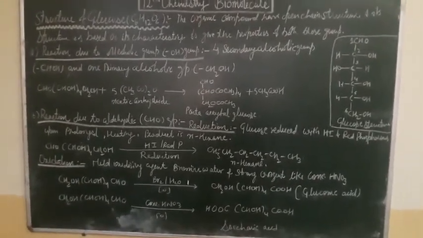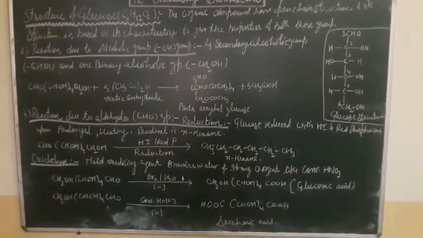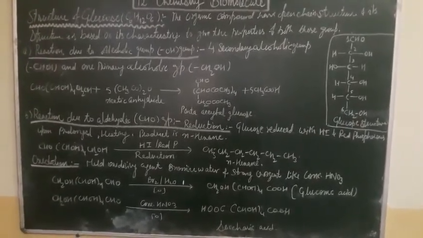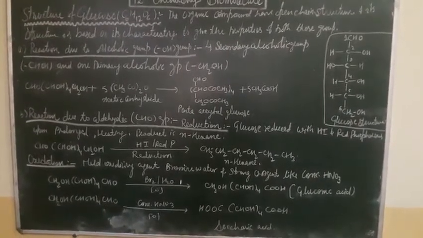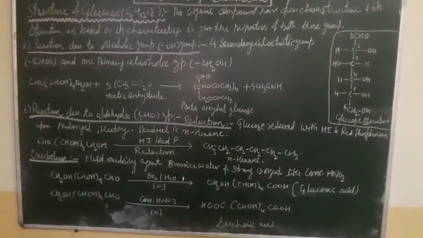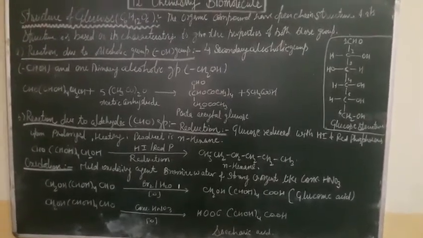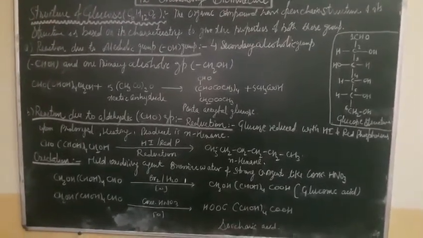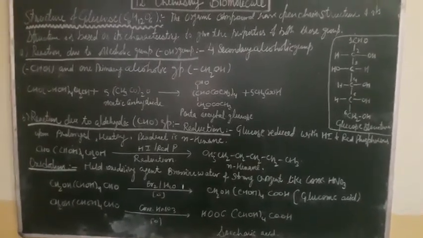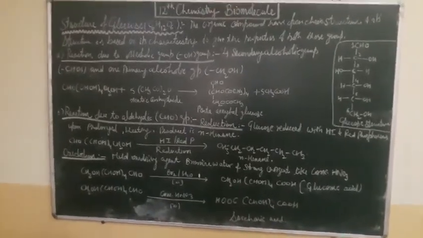So here, when glucose reacts with hydrogen iodide and red phosphorus upon prolonged heating, the product is converted into n-hexane. You can see the reaction here, glucose reacting with hydrogen iodide and red phosphorus under reduction, converted into n-hexane, and this is its molecular formula.